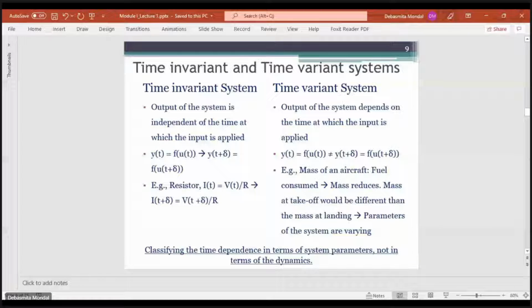An example of a time variant system would be the mass of an aircraft. The moment the aircraft is moving, it keeps on burning fuel.